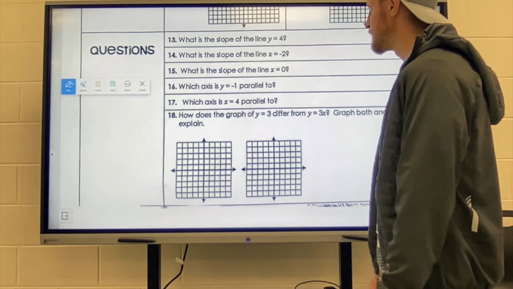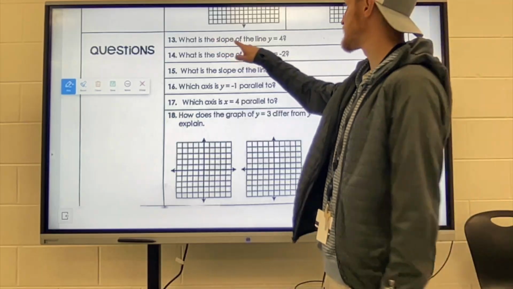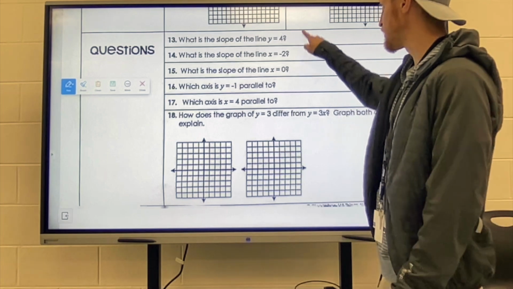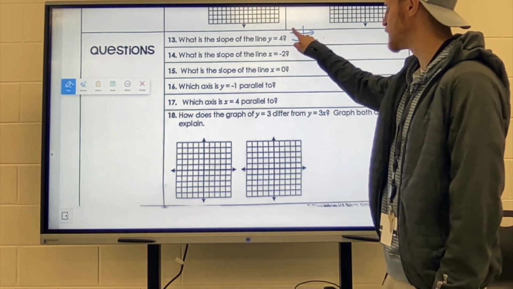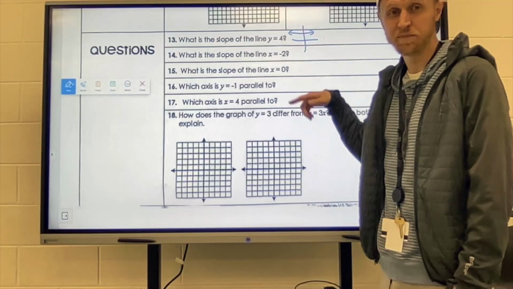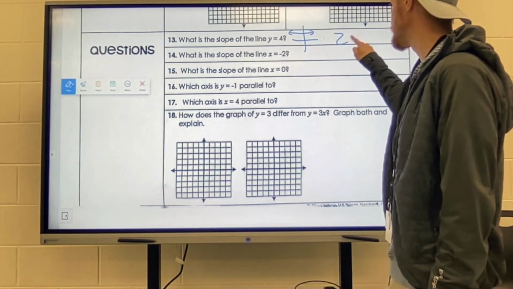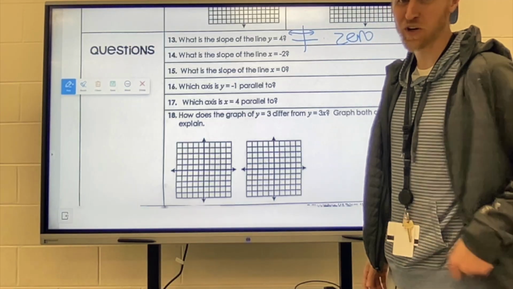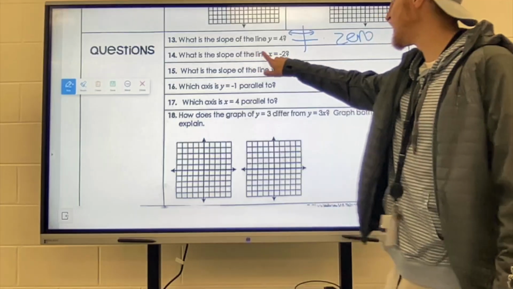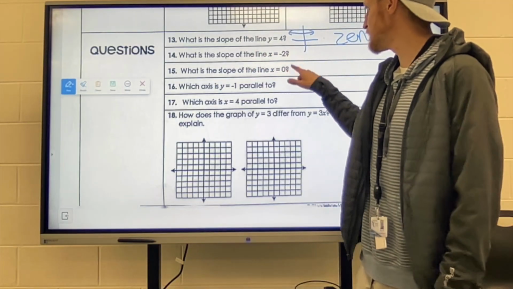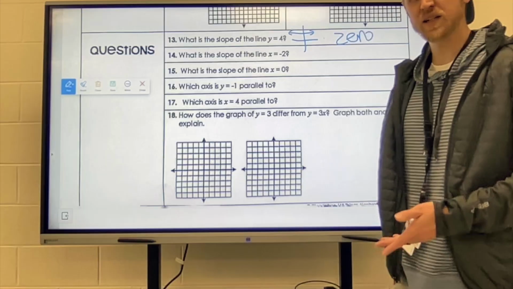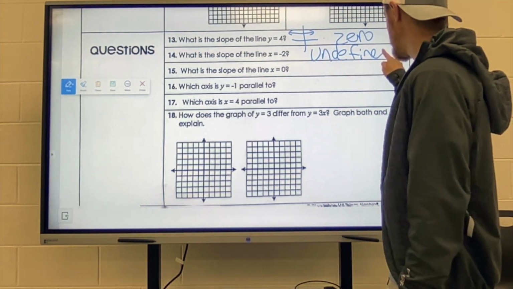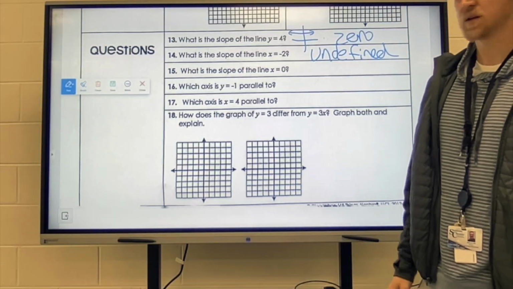But anyways, it says, what is the slope of the line y equals 4? Well, y equals 4 means I'm crossing the y-axis at 4. So that's a horizontal line. The slope here is just 0. Agreed? Good. You should probably agree. I'm a math teacher after all. The slope of the line x equals -2, well, that's going to be the vertical line. Vertical lines have a slope that is undefined because they're bad. Yes, they are.